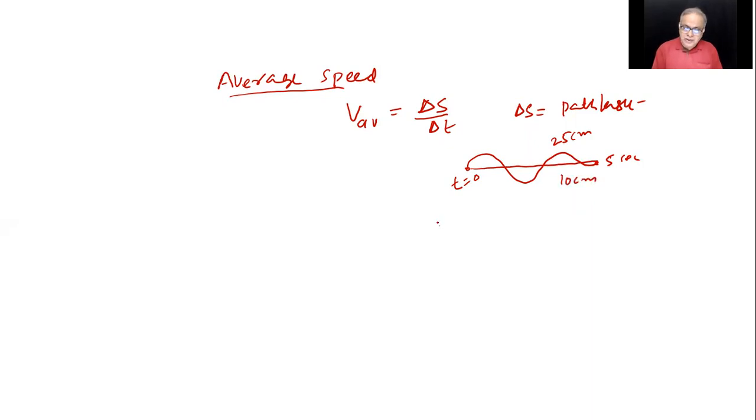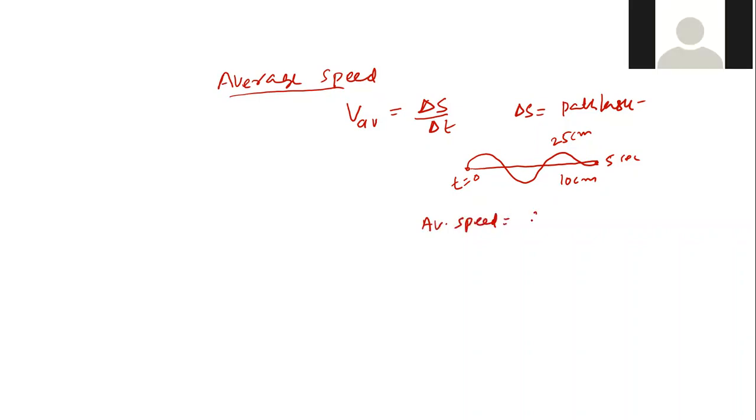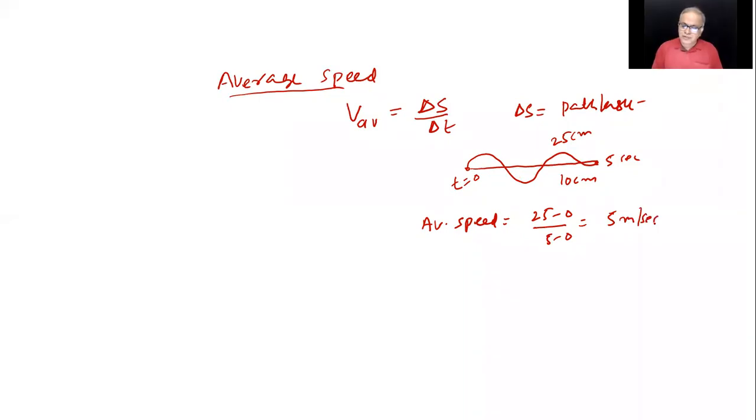Now, the magnitude of average speed, see, average speed has only magnitude, no direction. So average speed will be 25 minus 0 by 5 minus 0. This is 5 meters per second. Do you follow? This 25 centimeters path length by this one.